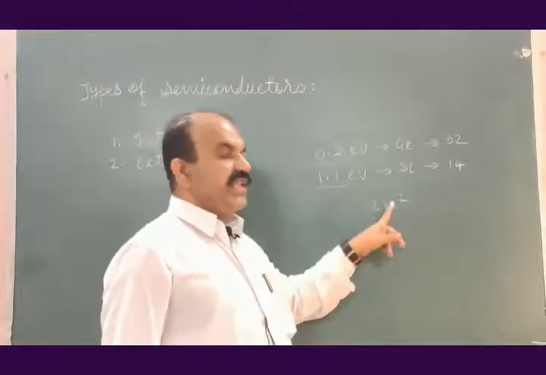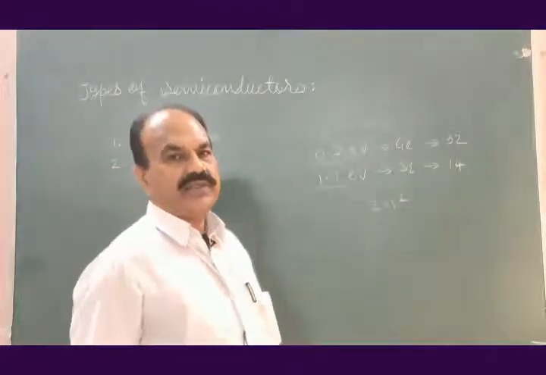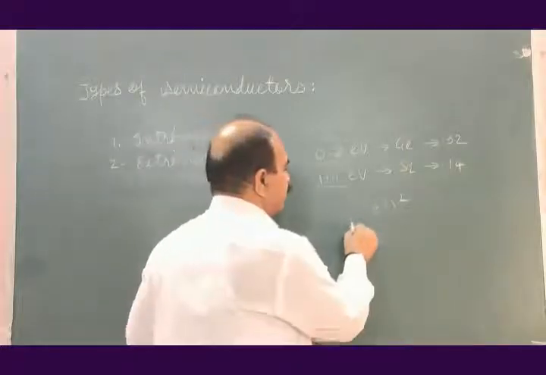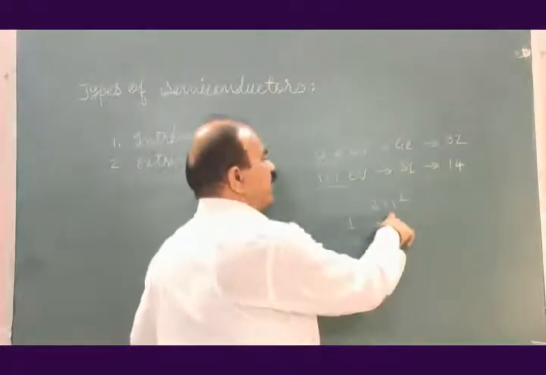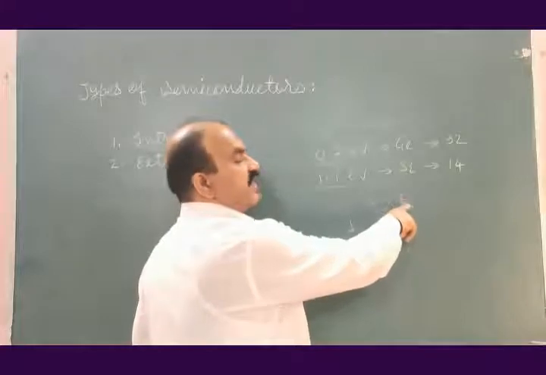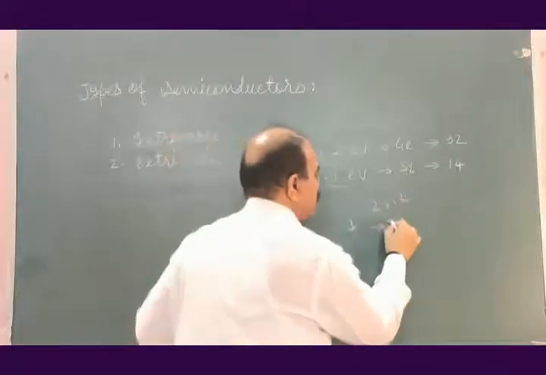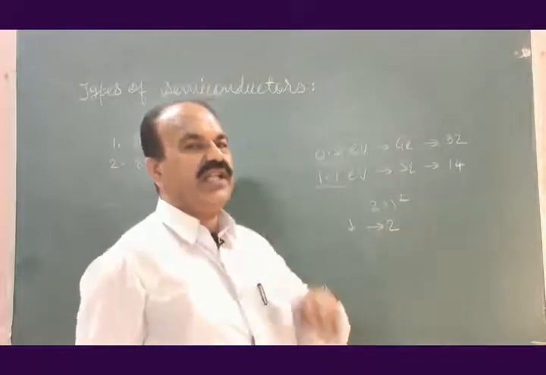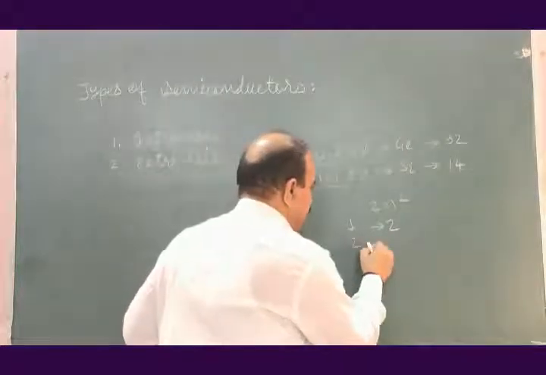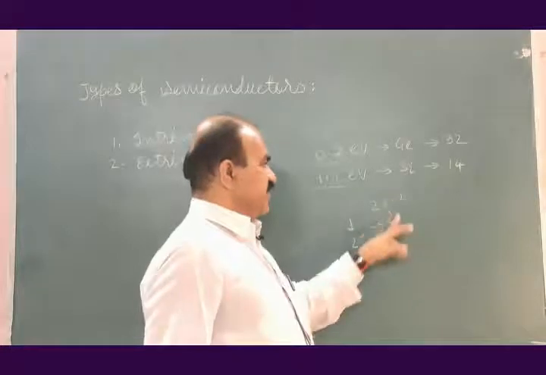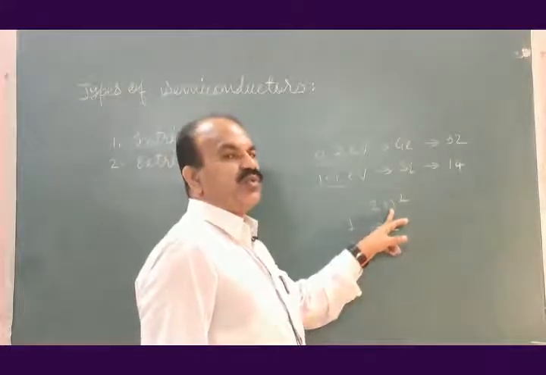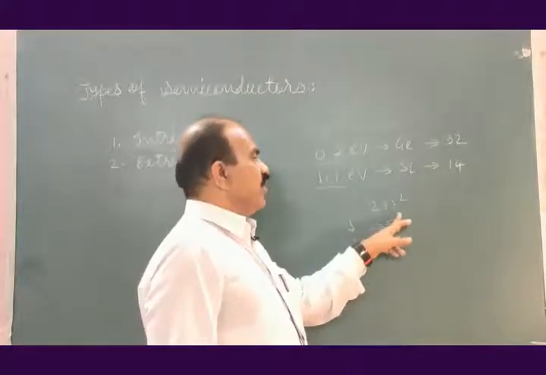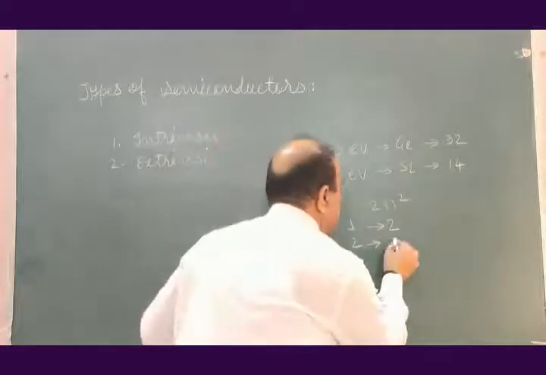where n is the orbit number. In the first orbit, if we put n is equal to 1, 1 square is 1, 2 into 1 is 2. First orbit will have only 2 electrons. When you go to second orbit, you have to put n is equal to 2, 2 to the power 2 is 4, 4 into 2, that will be 8.